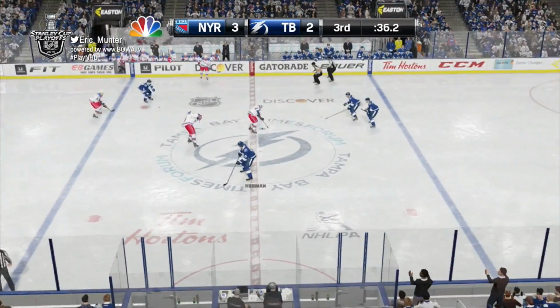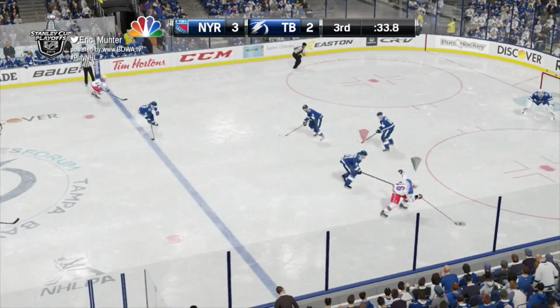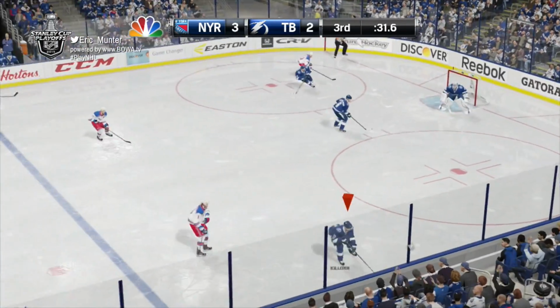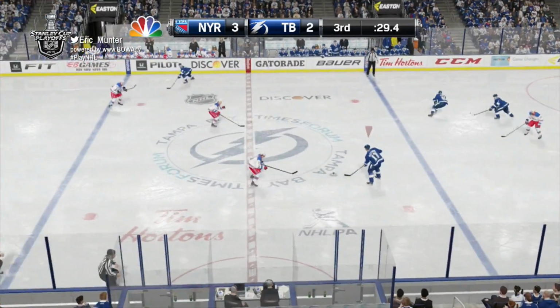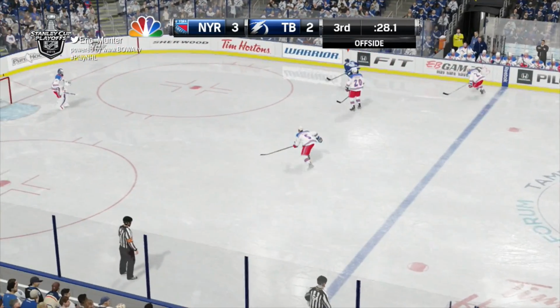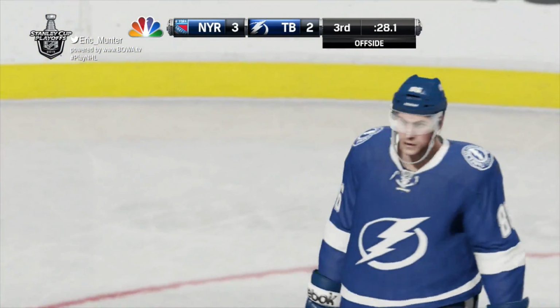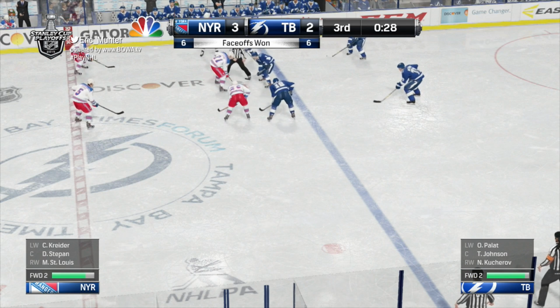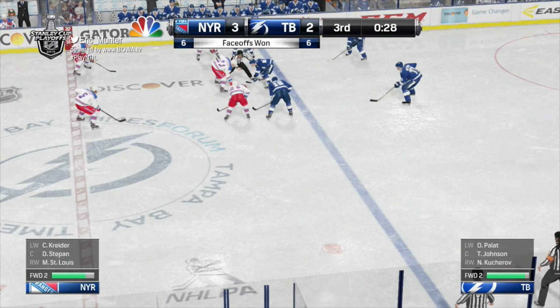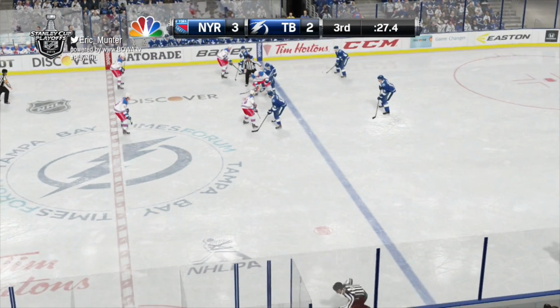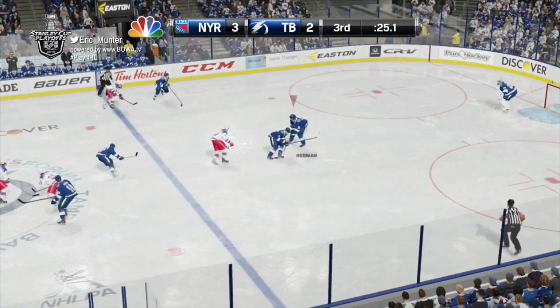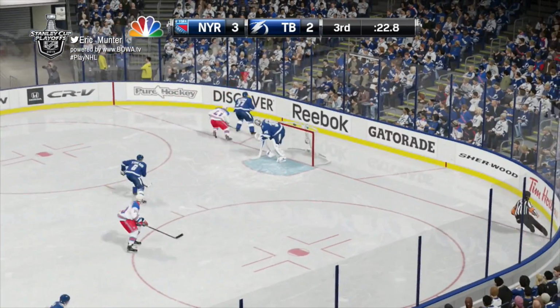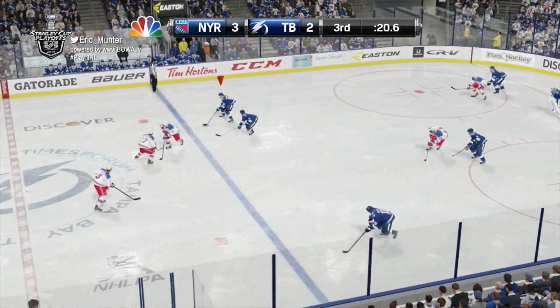Nash gets the puck as Lundqvist played it out. Brassard, he moves into the Tampa side of the ice. Puck taken away. Lightning looking for an equalizer. Kucherov is in, but he's offside. 28.1 to go. Face-off all the way down towards the Tampa Bay bench in the neutral zone. Lightning can't win the draw. It's Girardi dumping it in. In after it, Victor Hedman. Hedman got it to Kucherov.